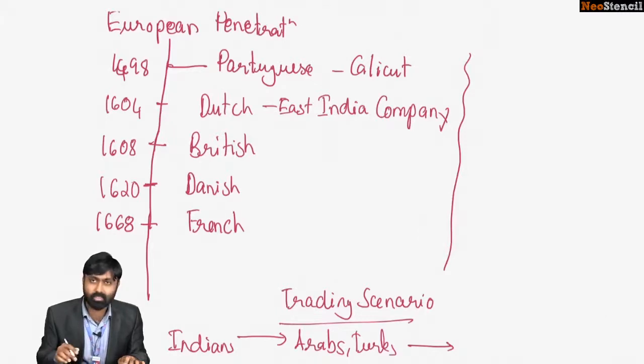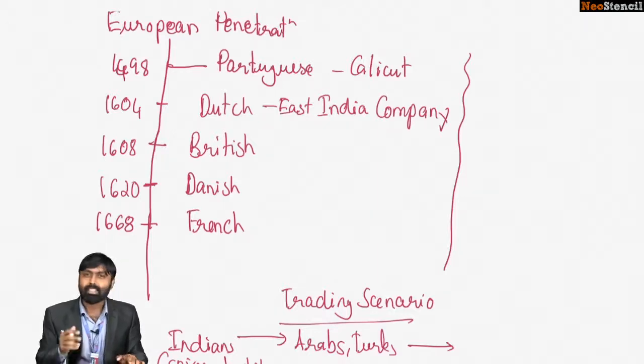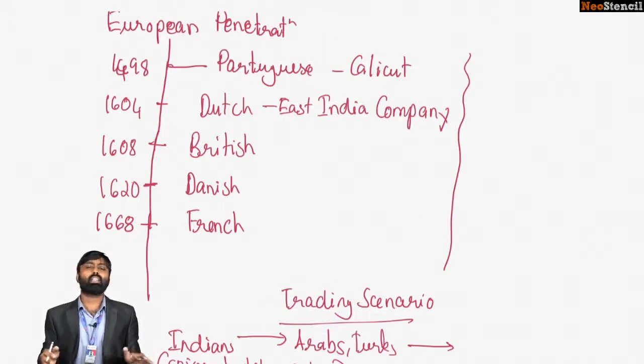What were the goods? What are the major goods that were traded? Spices. Then textiles, of course. What else was traded? What were the other important items? Opium. Opium was a drug. Of course, opium was traded, but the opium trade became very prominent only later on after the Europeans established their dominance over the country, especially the British. But whatever, these are the common items of trade here.